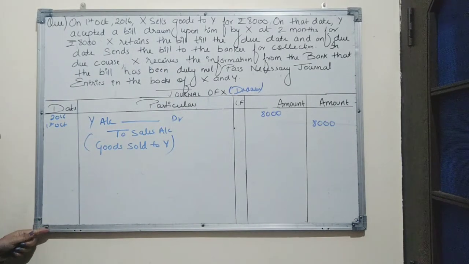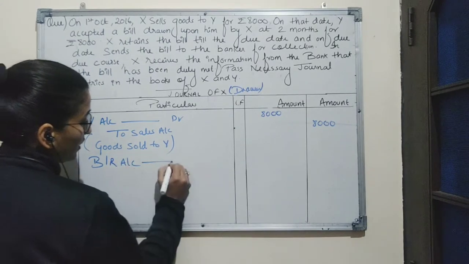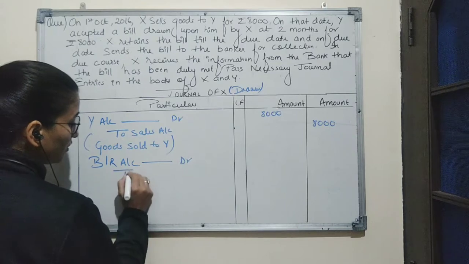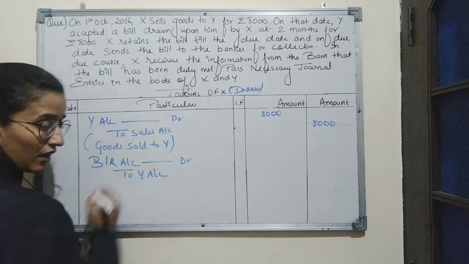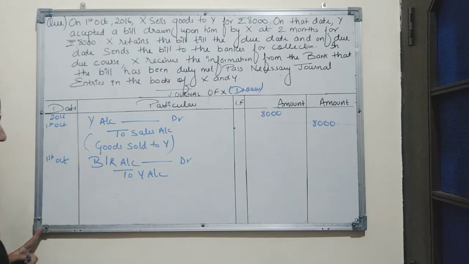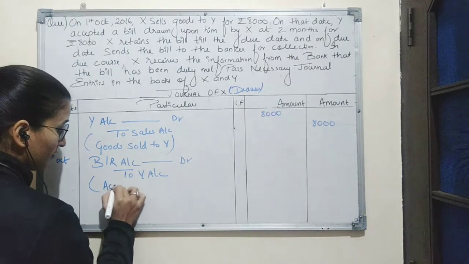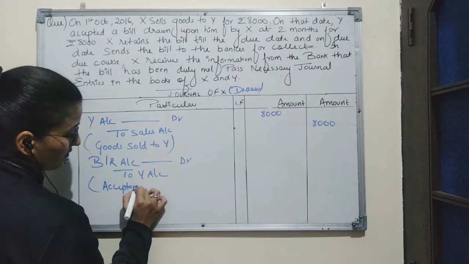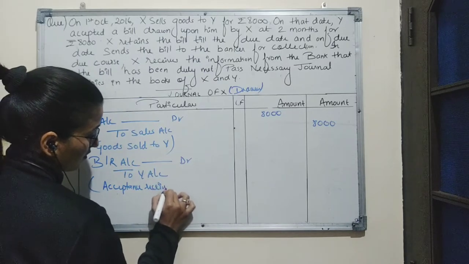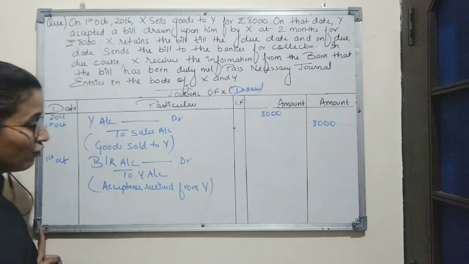Next entry will be based on acceptance. Y has accepted a bill. So the entry for acceptance will be: Bills Receivable account debit to Y account. Date will be the same, 1st October. Narration for this transaction will be: acceptance received from Y for the amount 8,000.